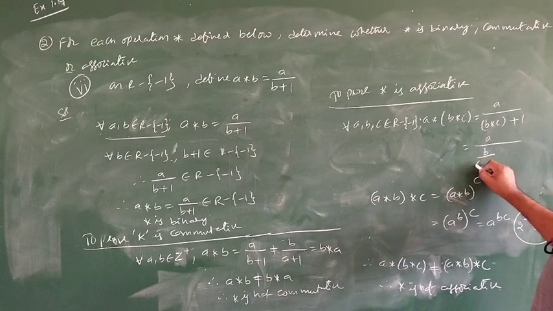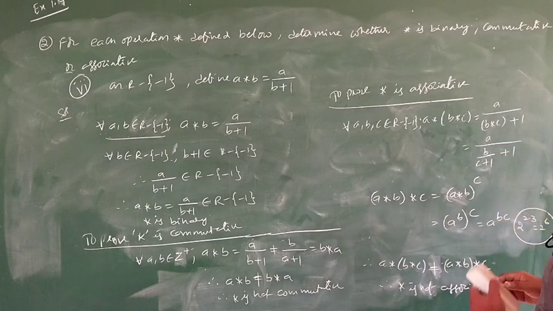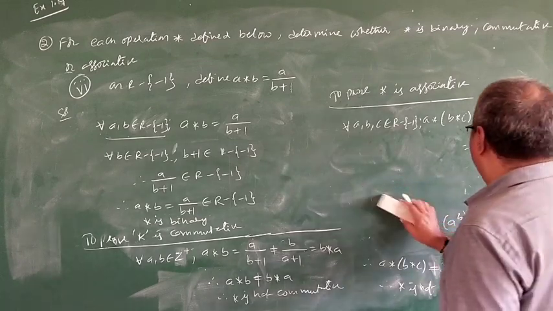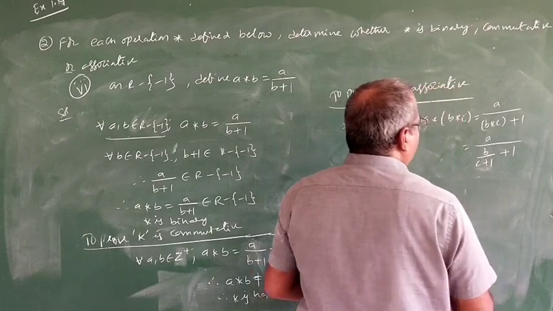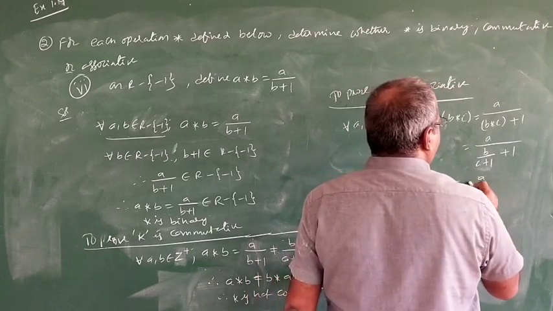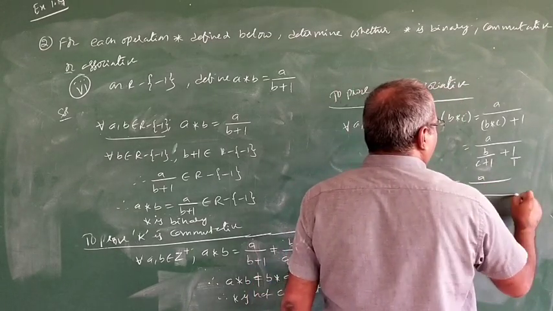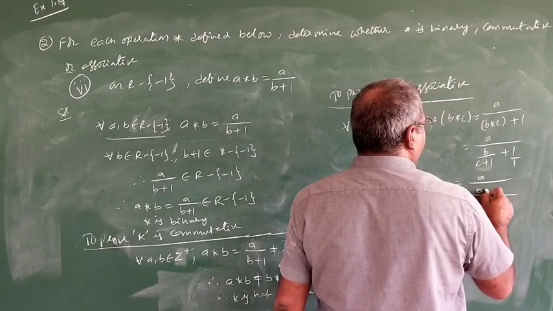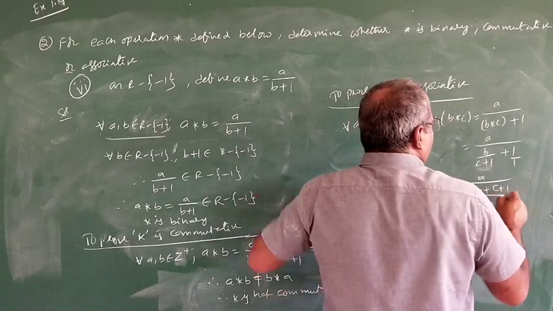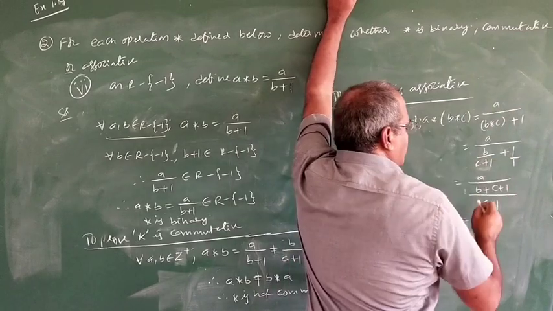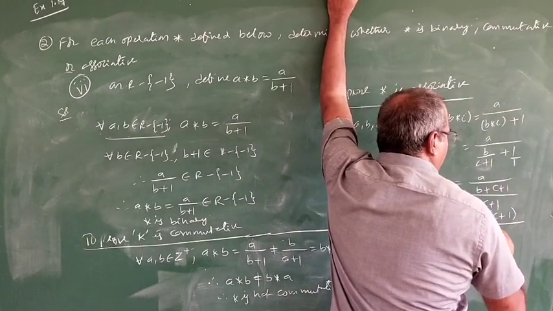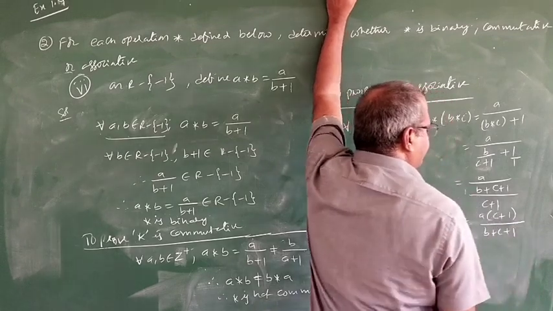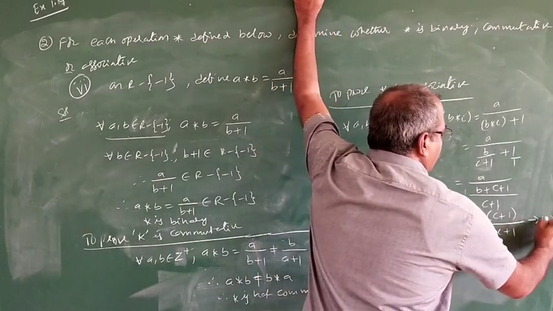B by C plus 1, so A by (B by C plus 1) plus 1. Now take LCM: A by 1, C plus 1 over B plus C plus 1, the denominator of the denominator goes to the numerator, so A times (C plus 1) divided by B plus C plus 1. Let us call this 1.